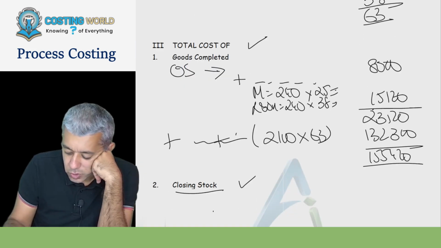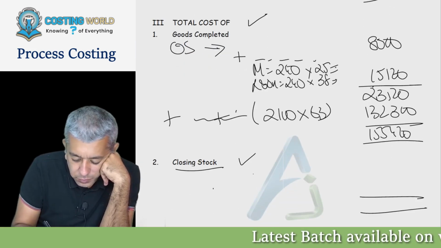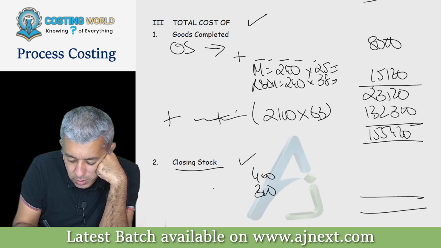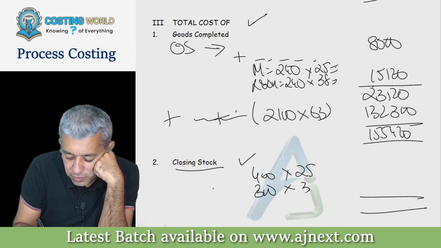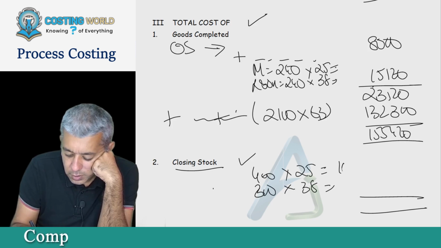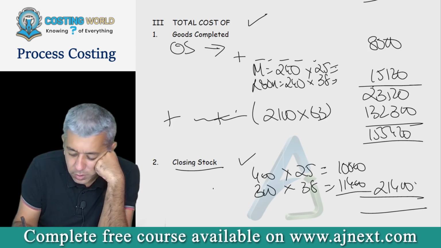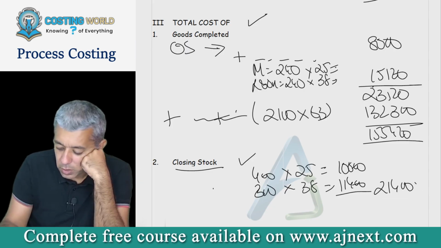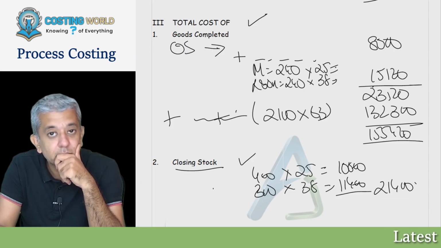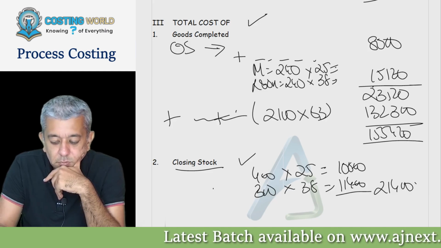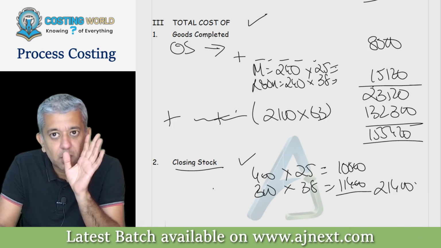Same way for closing stock also. That is 400 units, 300 units into 25.38. This is 10,000, 11,400, 21,400. That's it. And your account will be tallying. You all have got it now? Yes, sir. Okay.